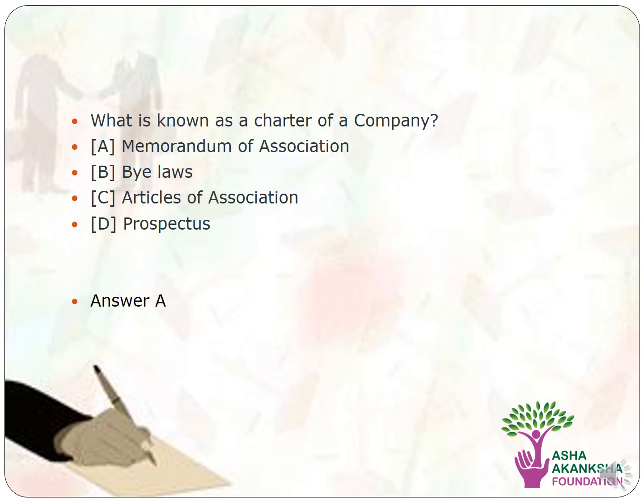The next question is, what is known as a charter of a company? The options are option A, memorandum of association, option B, bylaws, option C, articles of association, and option D, prospectus. The correct answer to this question is option A, that is memorandum of association.